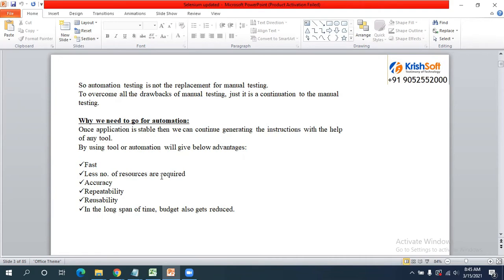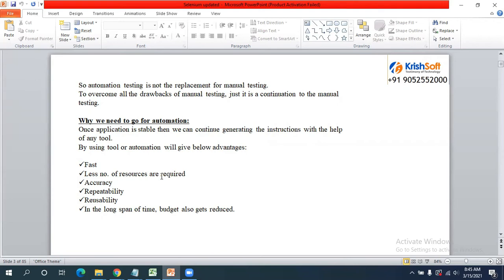Okay. Similarly, why do we need to go for automation? What are all the advantages of automation testing? The advantages will be, it is fast. Why? Because you are developing the test scripts, you are executing those test scripts on your application, and you see the results, how many are working and how many are not working. So it is very fast.